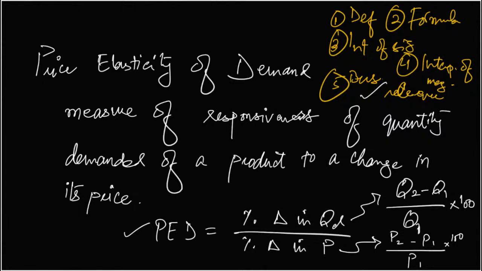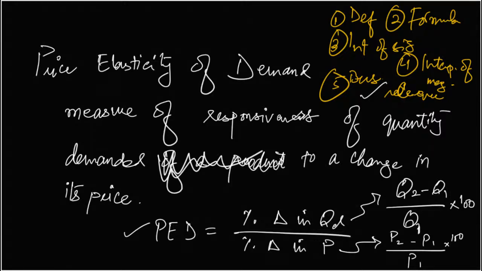It's the responsiveness of quantity demanded, not quantity demand. It's a measure of responsiveness of quantity demanded to the change in price. To make it simple, we're talking about just one product. So the measure of responsiveness of quantity demanded to a change in price of the product is PED. And we calculate it by percentage change in QD over percentage change in price.